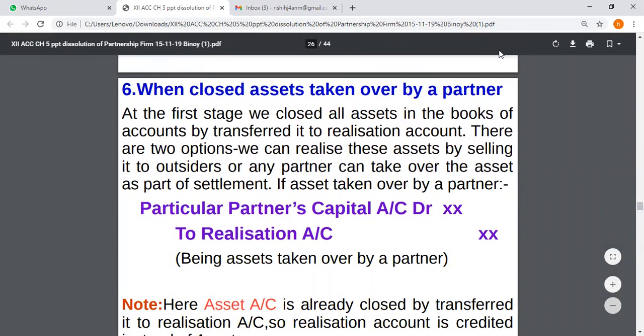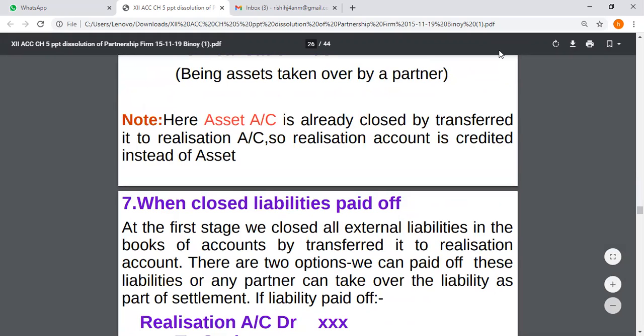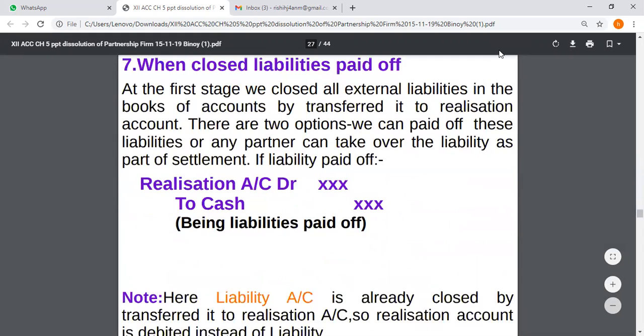When assets are taken over by any of the partner, that partner's capital account will be debited to realization account. Amount will remain same at what value the partner is taking of the assets. When liabilities are paid, realization account debited to cash account.